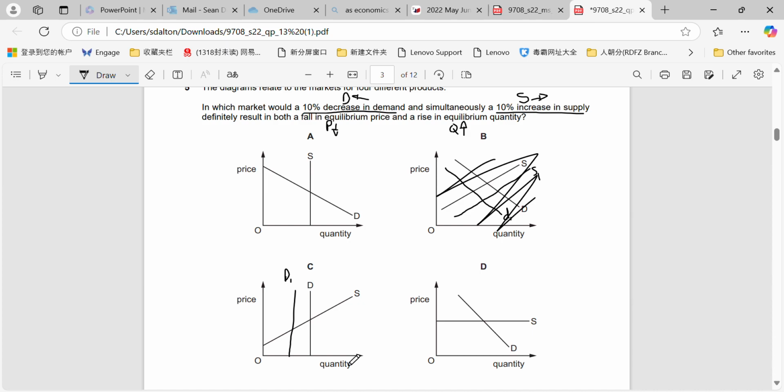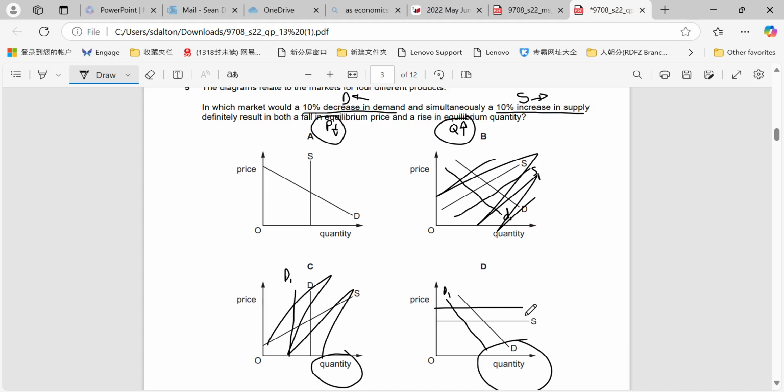Quantity, no matter what happens from that point, because demand and supply intersecting will result in quantity will have to go down, right? Quantity cannot rise, and we're told that we need the quantity to rise and the price to drop. So C can be ruled out. Same thing for D. If we have a change here, because it's perfectly elastic for supply, even if we have a shift here or a shift here for supply, no matter what happens, once demand shifts to the left, there would have to be a decrease in the quantity.